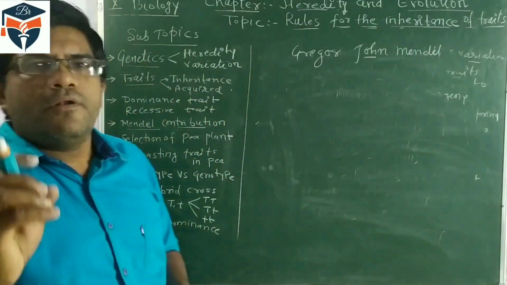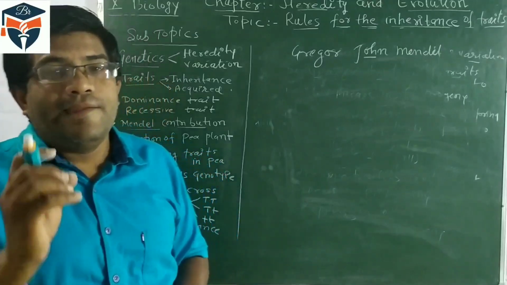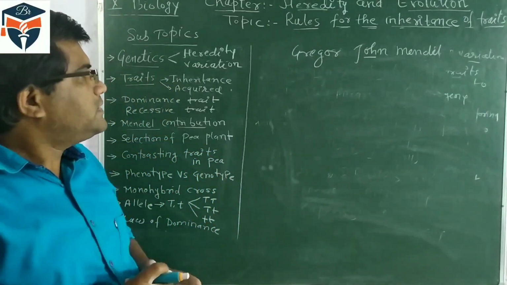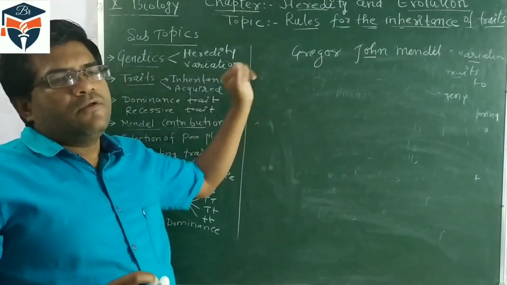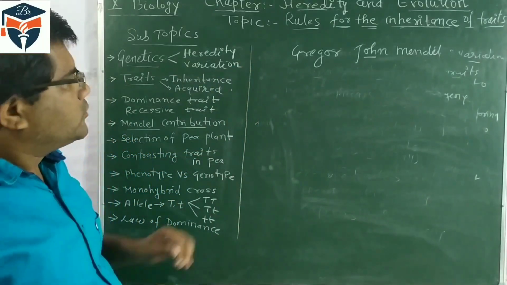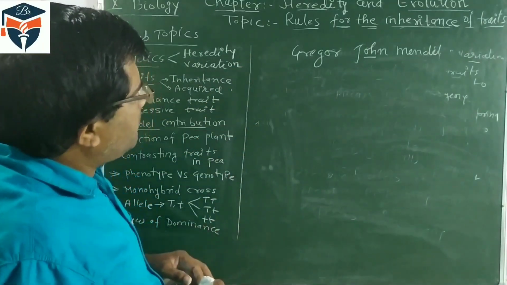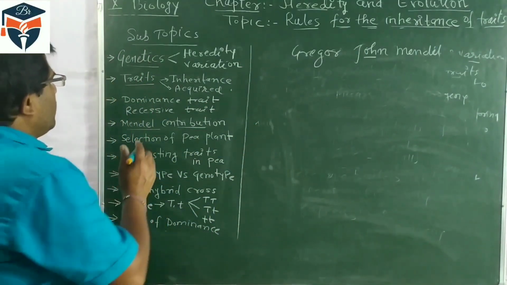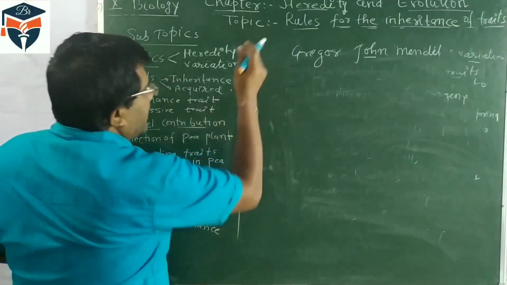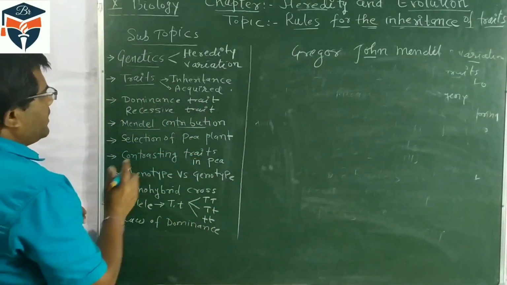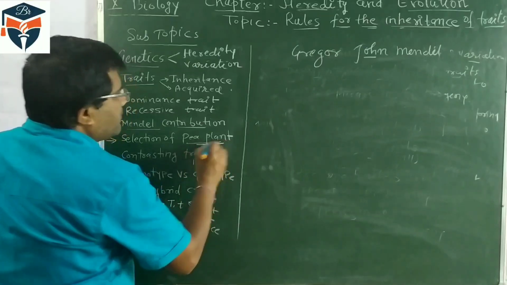He gave a number of principles of inheritance. So for his contribution, he is called the father of genetics. So this Gregor Johann Mendel performed some experiments while taking the pea plant.